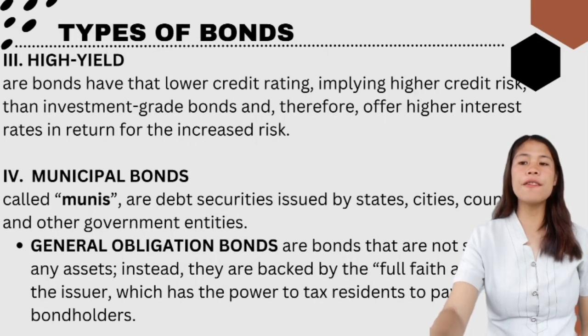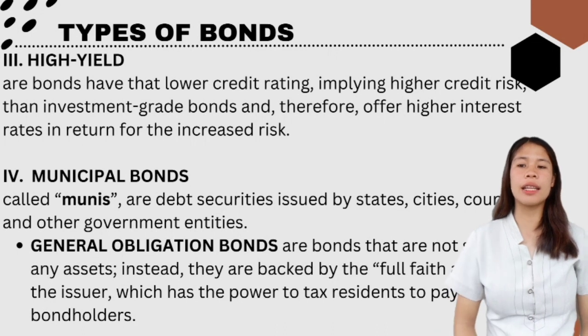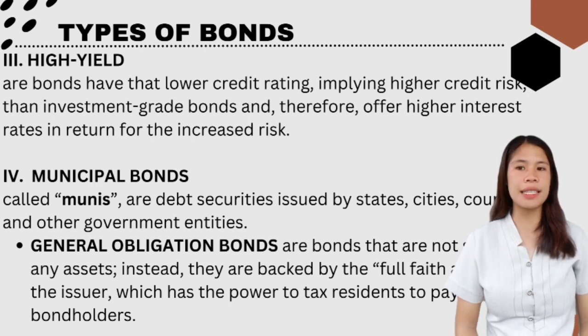The third type of bond is high-yield bonds. These are bonds that have a lower credit rating, implying higher credit risk than investment grade bonds, and therefore offer higher interest rates in return for the increased risk. High-yield bonds are also called junk bonds. They pay higher interest rates because they have lower credit ratings than investment grade bonds.